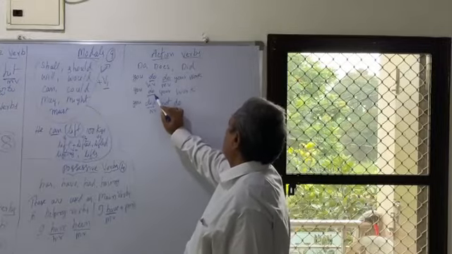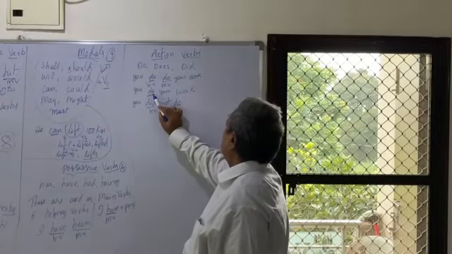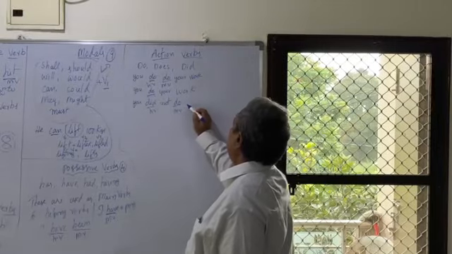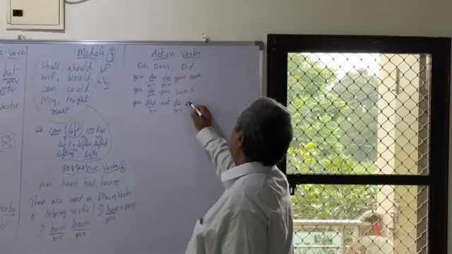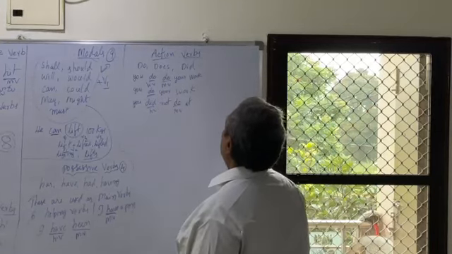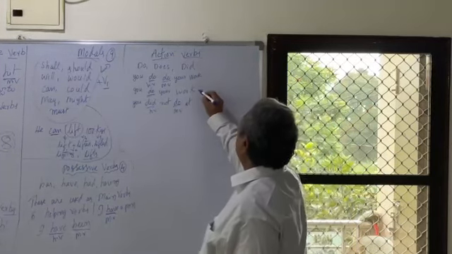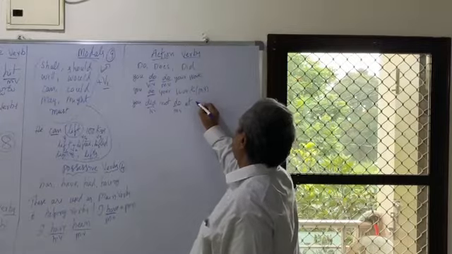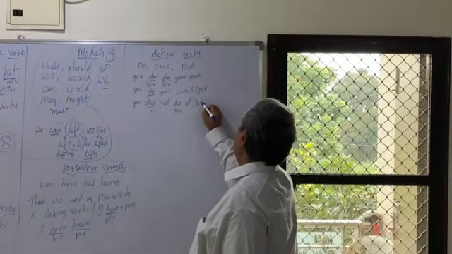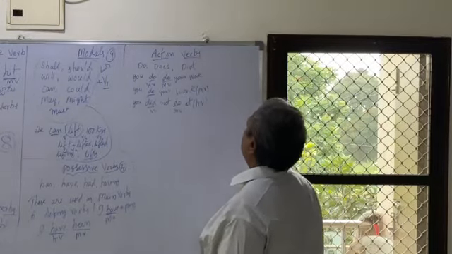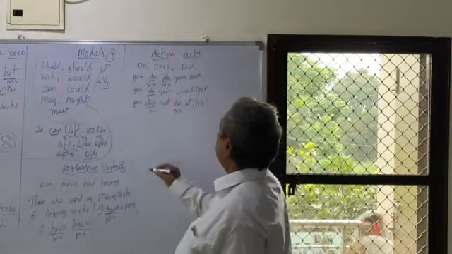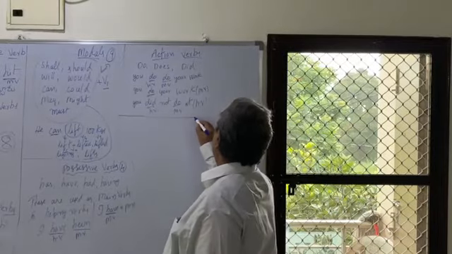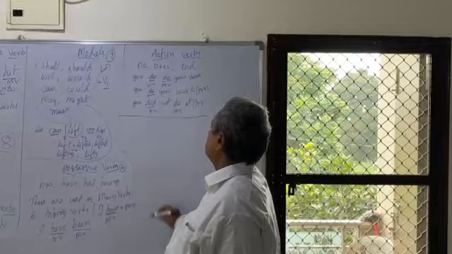Here it is a main verb. You did not do it. This is used as a main verb. Here it is a helping verb. HV means helping verb. These are the main auxiliaries in English grammar.